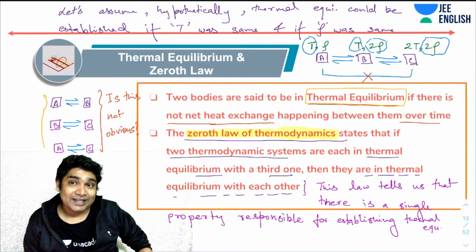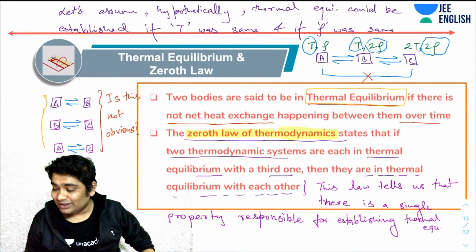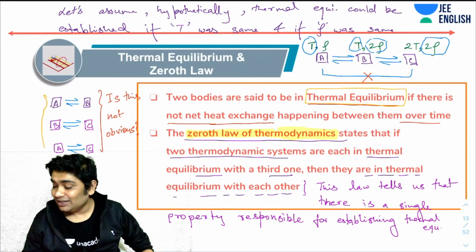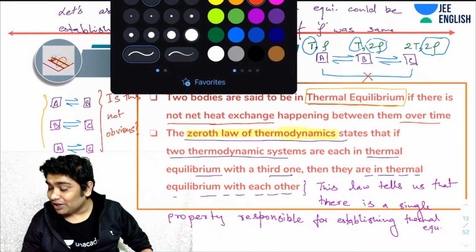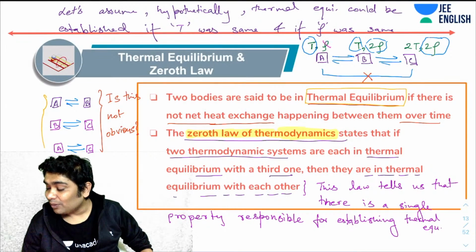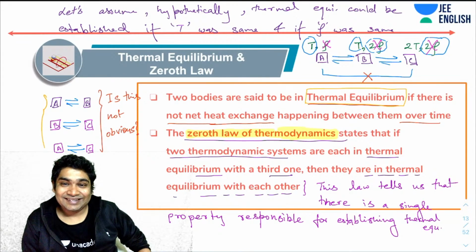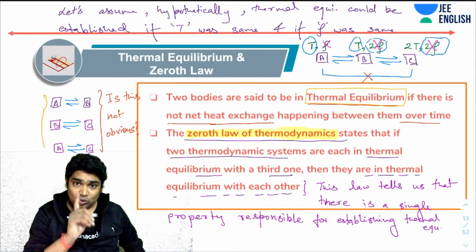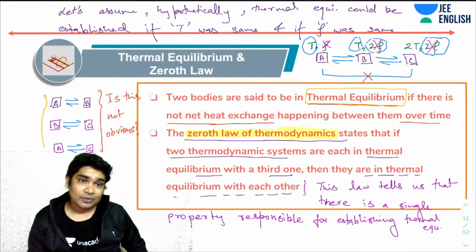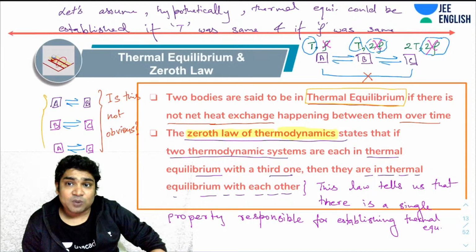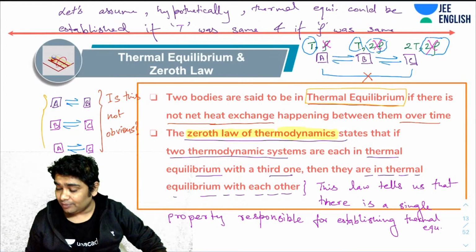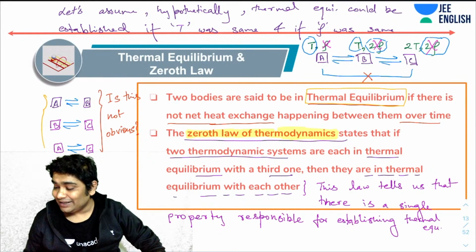And that property is temperature. So this law rules out the possibility of any other property responsible for thermal equilibrium. Does that make sense? It tells you that thermal equilibrium is established if only one property is common. A single property is responsible for establishing thermal equilibrium. That is what I am saying here.